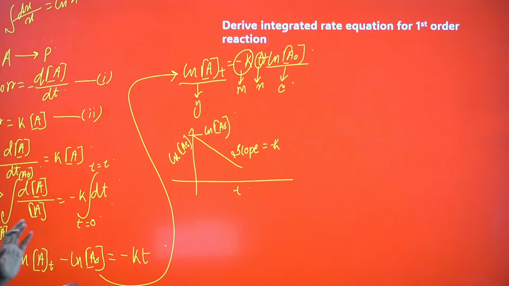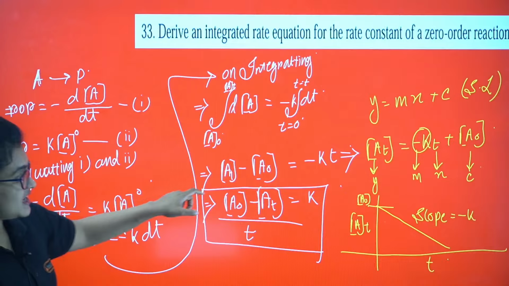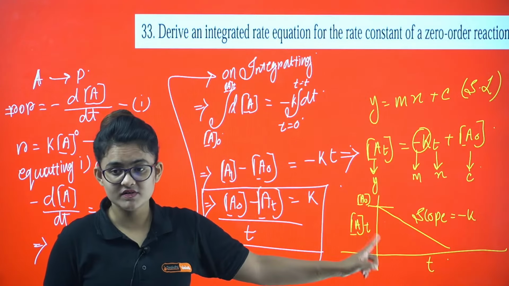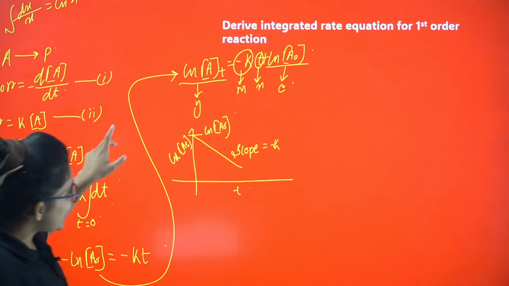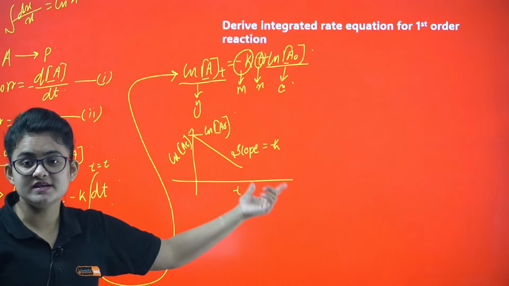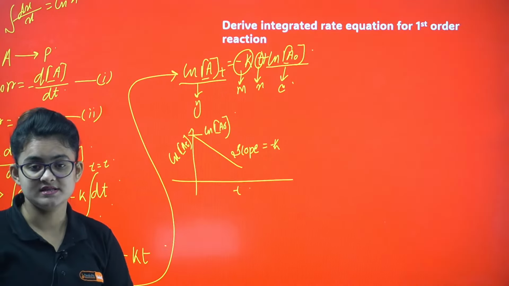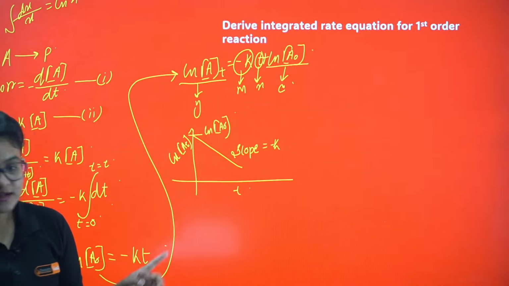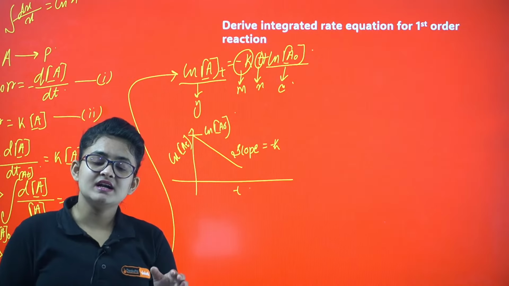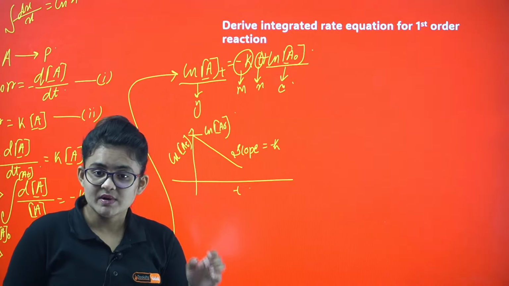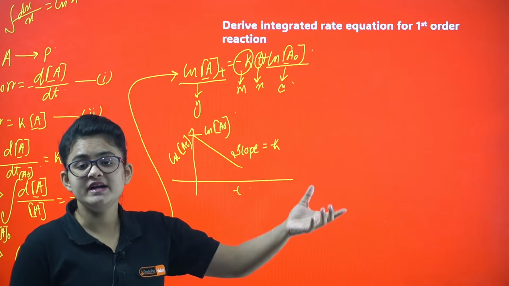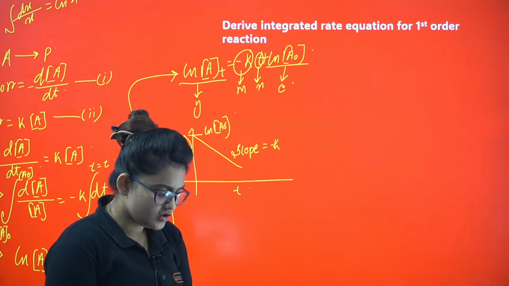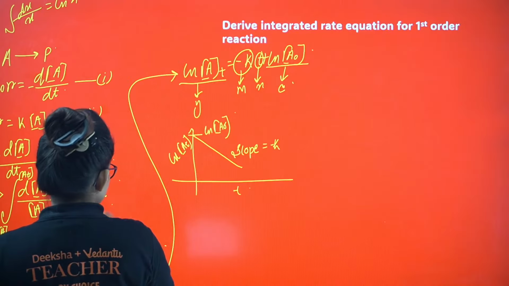So one thing you need to remember: for zero order reaction, the At versus t graph will give you slope minus k. But for first order reaction, the ln of At versus t graph will give you slope minus k. This is a very important point to remember. For zero order reaction, At versus t graph will give you slope minus k, but for first order reaction, ln of At versus t graph will give you minus k. I guess this is clear to you. Let's proceed. A little bit further we can proceed.